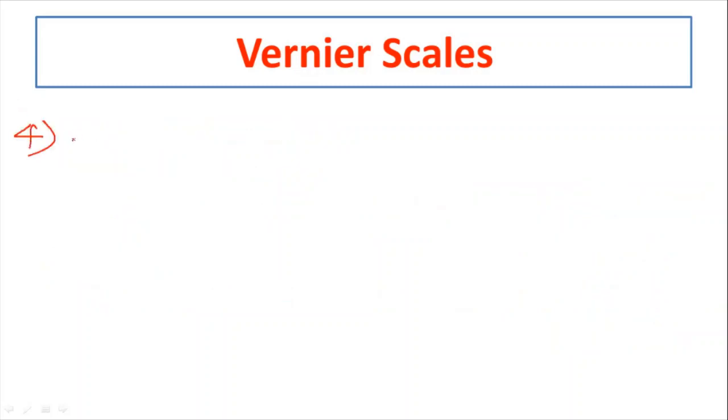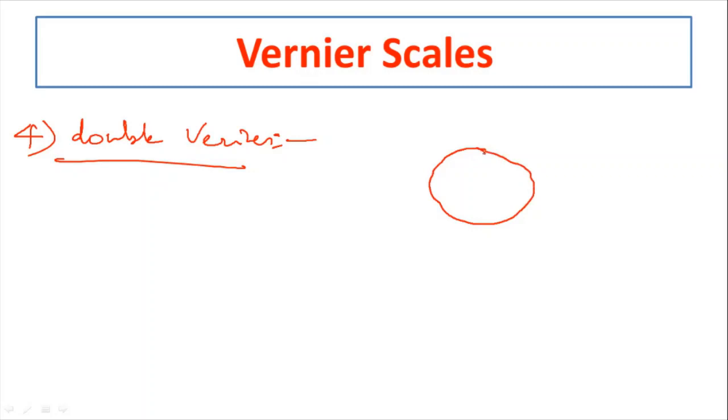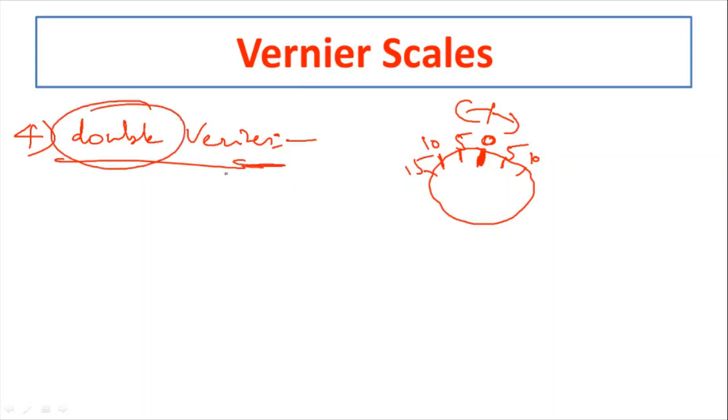Then last one is the double vernier. Sometimes, if this is the instrument, suppose you are measuring the angle here. Suppose this is 0 here and this is 5 degrees here, this is 10 degrees here, somewhat like this. On this side also, while measuring the angle, it has to be 5, 10, 15 like this. So in both the sides, the measurements are same. So in this case, we have to provide the vernier scale in this direction, and in this direction also. If you provide the vernier in both the directions like that, that is called a double vernier. So these are the four types of the vernier scales we have.